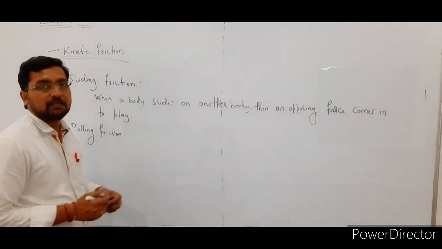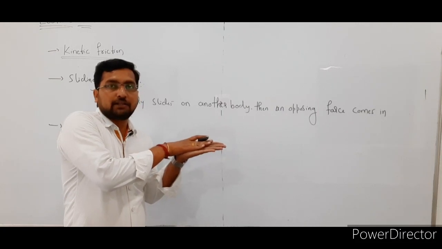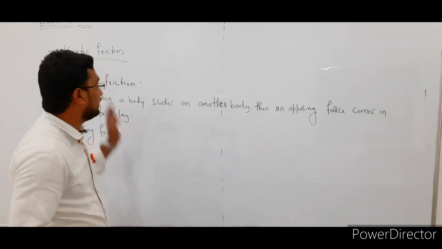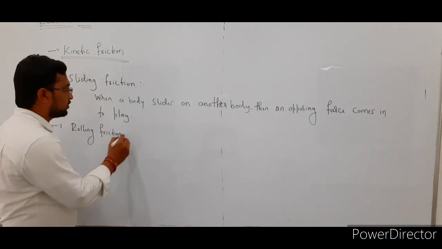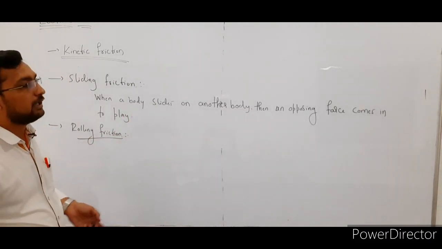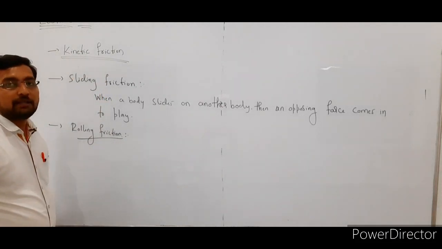For example, here consider this is a horizontal surface. If this body starts sliding on this surface, then the friction between these two bodies is known as a sliding friction. Similarly, rolling friction. So here rolling friction means when a body rolls on another body, then an opposing force comes into play. So that is known as the rolling friction.